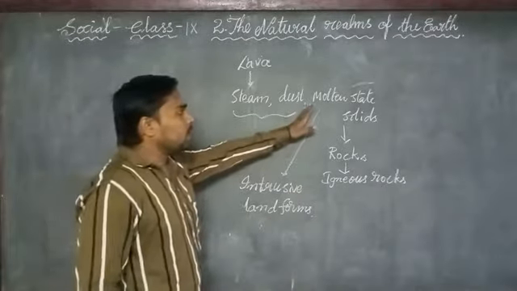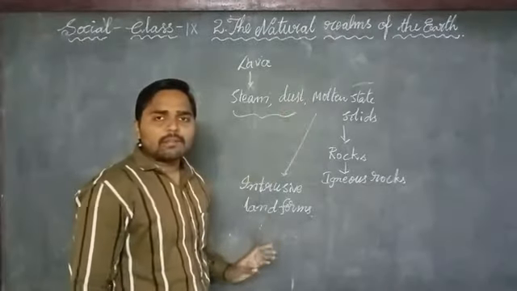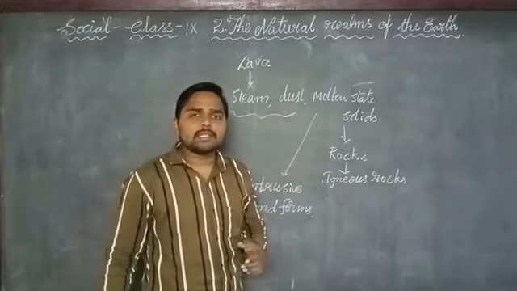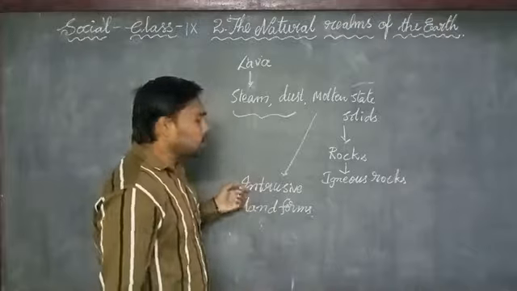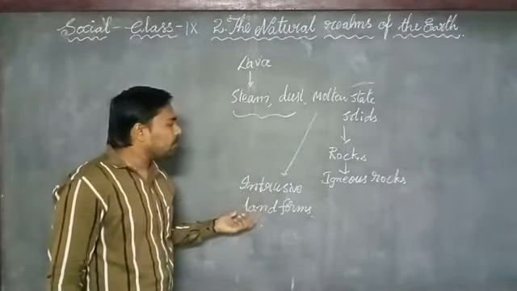When the molten material does not completely come out from the volcano, it forms rocks under the surface of the earth, and those are called intrusive landforms.